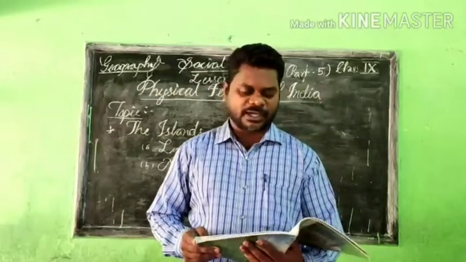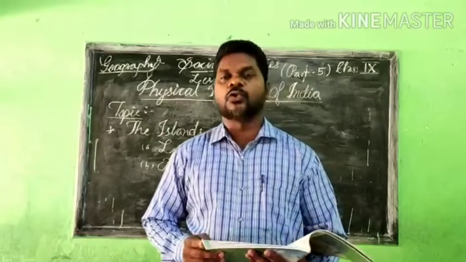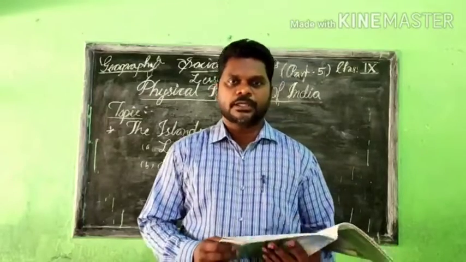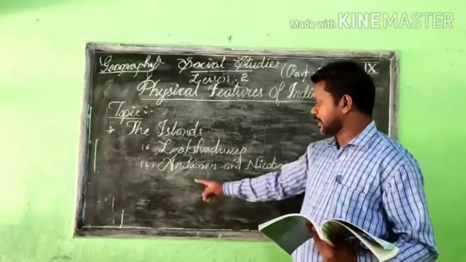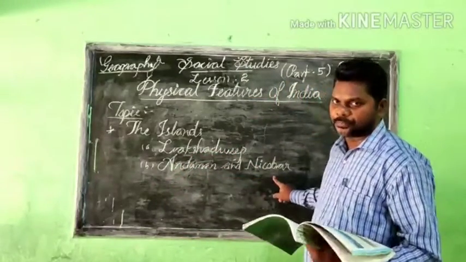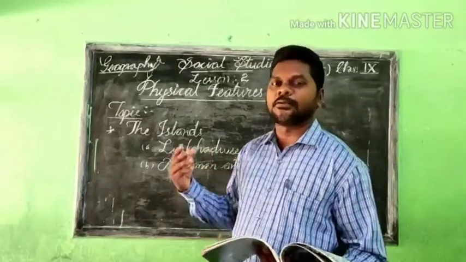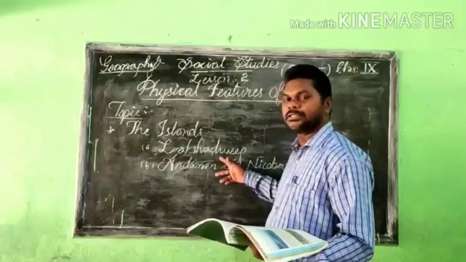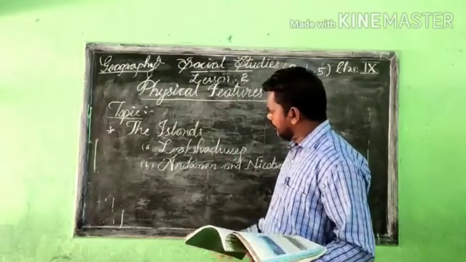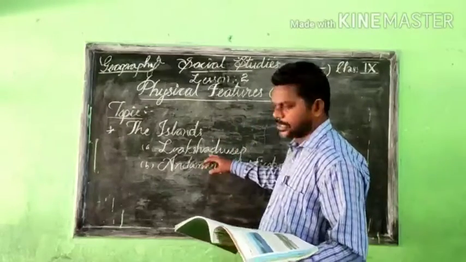Besides this, the country has two groups of islands: the first is Lakshadweep, and the second is Andaman and Nicobar. You might have heard about them and seen many pictures. First, we are going to get into Lakshadweep.